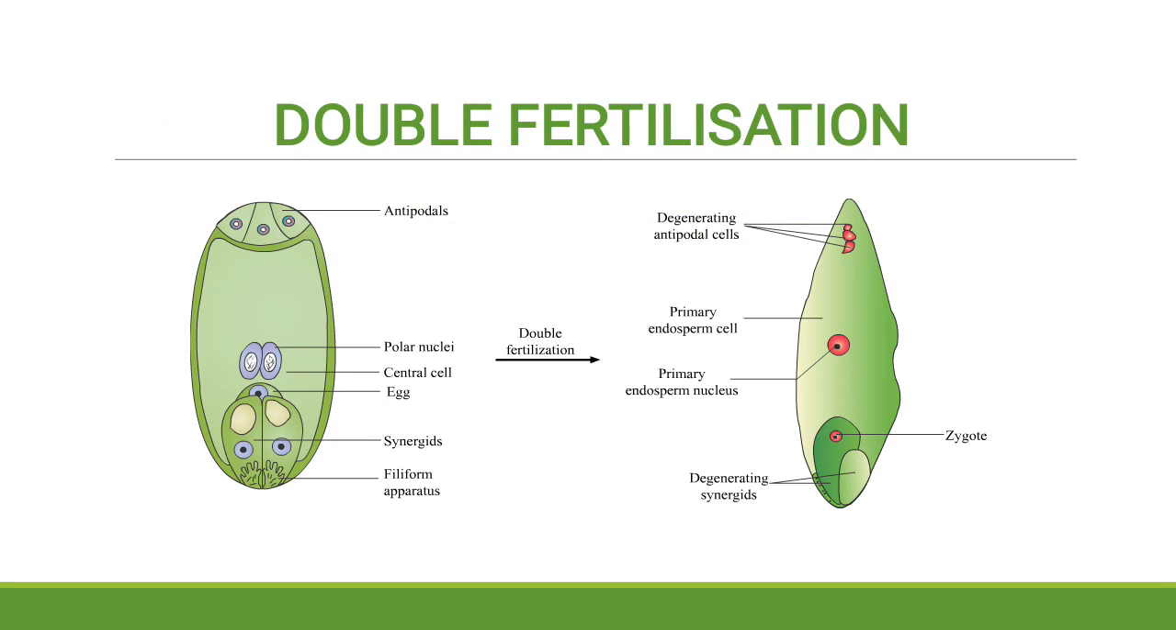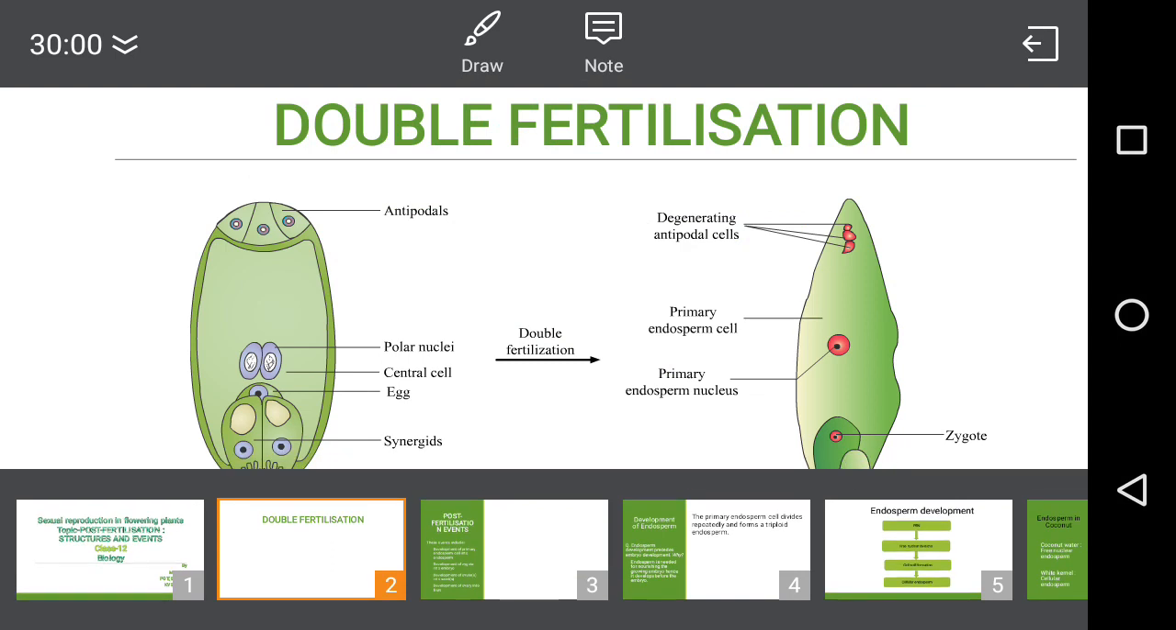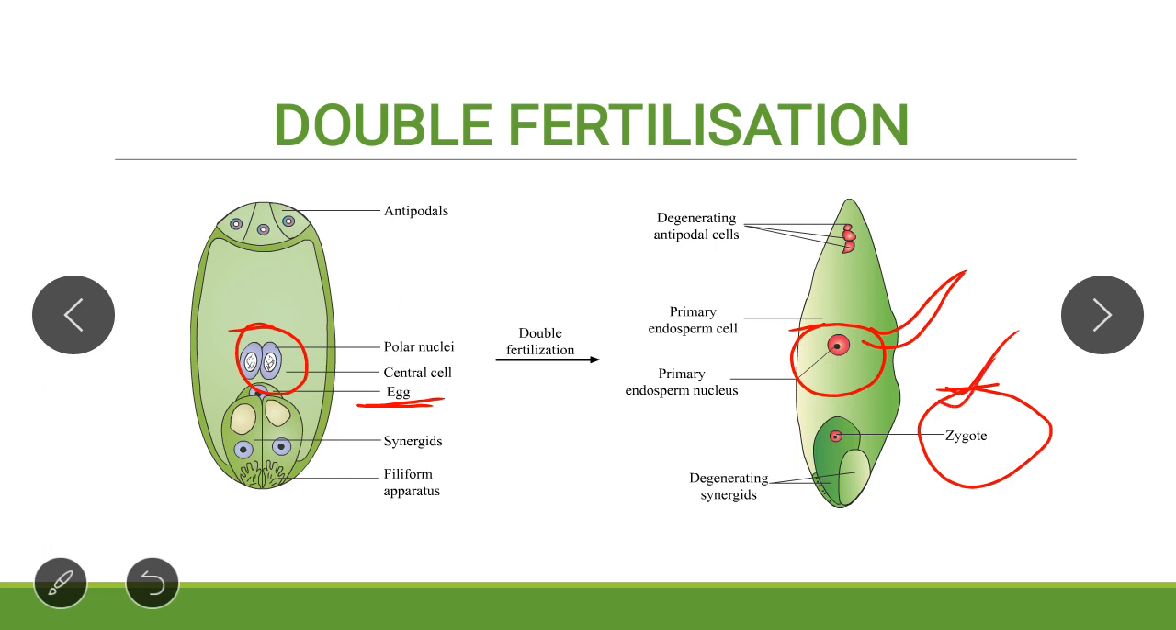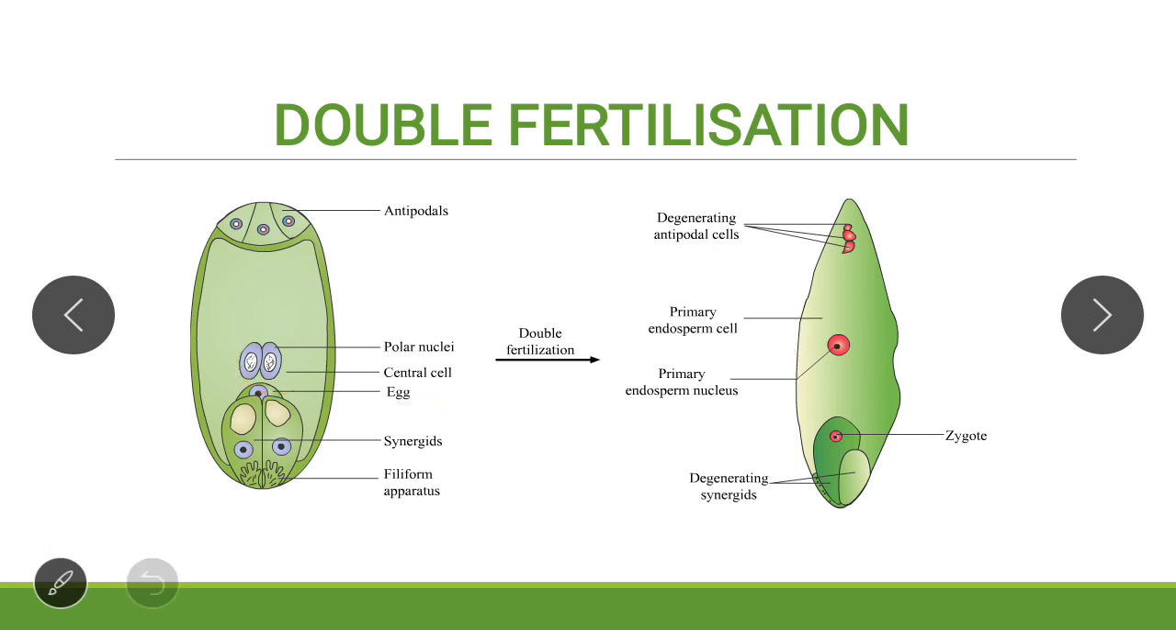Before studying post-fertilization structure and events, let's have a look at double fertilization. In double fertilization, one male gamete fuses with the polar nuclei to form the primary endosperm nucleus, and another male gamete fuses with the egg cell to form the zygote. This primary endosperm nucleus gets developed into the endosperm and the zygote gets developed into the embryo. So let's have a look at post-fertilization events.